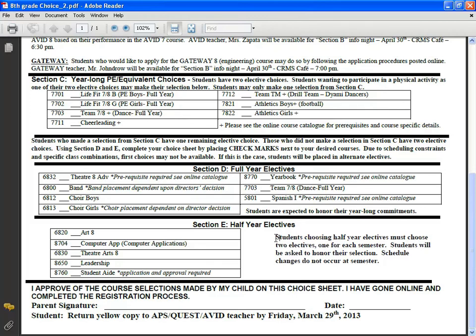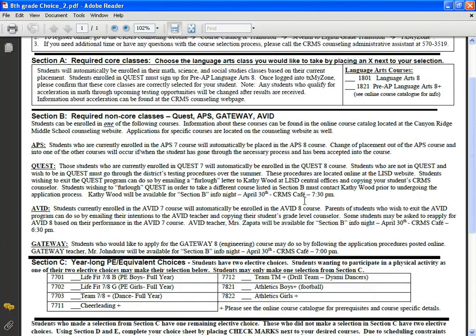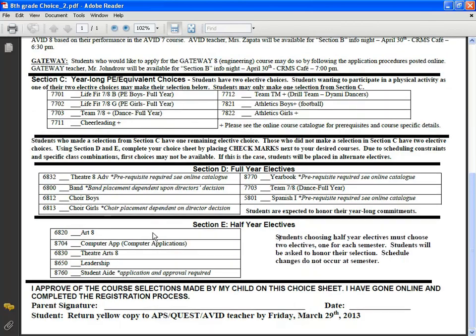That being said, there are times when we can't offer students the combination of semester-long electives that they specifically want. We're always constrained by our staffing and our class sizes and our numbers, so sometimes it doesn't work out. We do our very best to make sure that you get your first choice, but if it doesn't work out, we'll look to put you in a backup elective as well. So that is, again, the 8th grade choice sheet for students entering the 8th grade at Canyon Ridge.